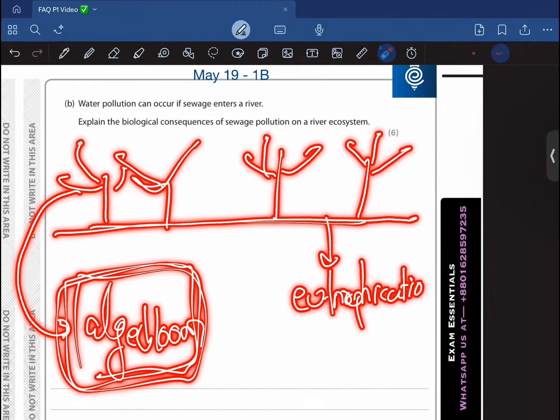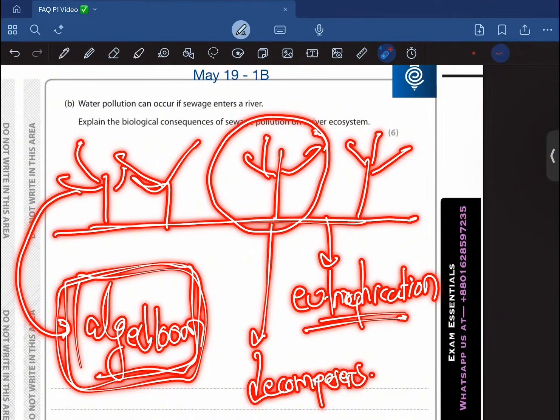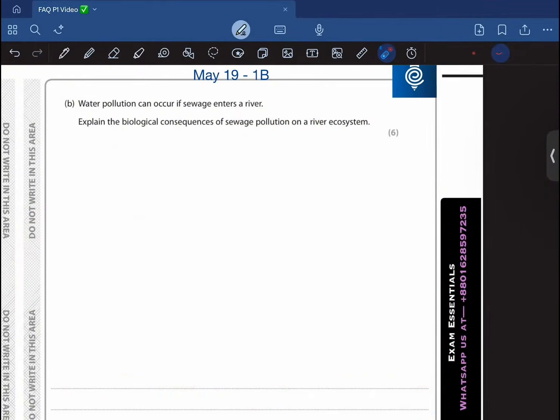Now, I do admit that they grew rapidly, right? And now they're going to die. And when they die, they're going to be decomposed by the decomposers. And these are organisms as well, right? So to decompose them, they'll be using up oxygen. But where would they be getting the oxygen from? They would be using the oxygen from the water of the river, right? And this would cause the oxygen levels to fall drastically in the river.